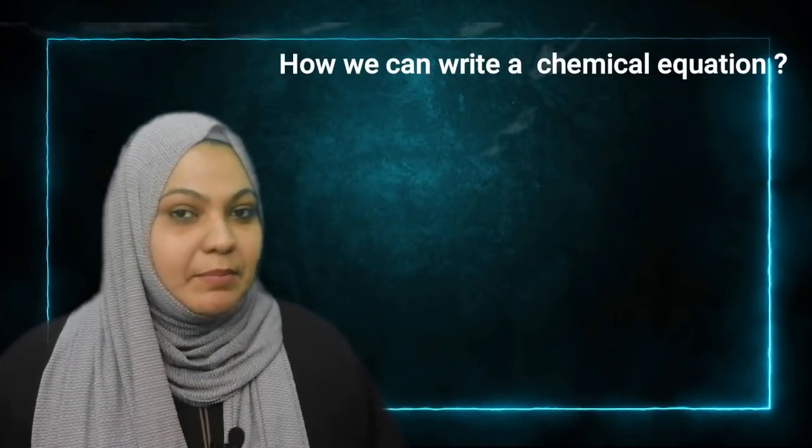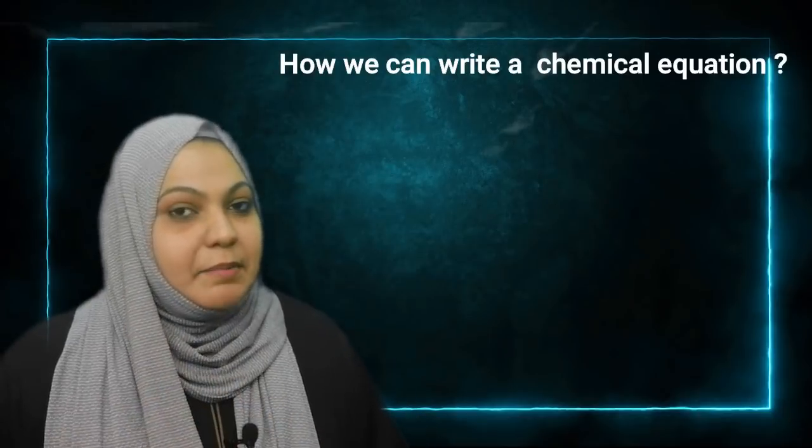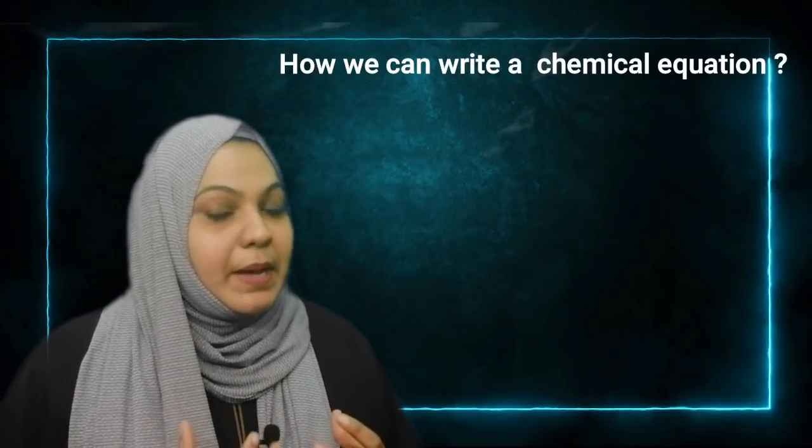Let's see how we can write a chemical reaction. For example, as I already said, magnesium and oxygen combine to form magnesium oxide. Here you have to check whether it is balanced or unbalanced. If it is unbalanced, such a type of chemical reaction is called a skeletal chemical reaction. We should balance the chemical reaction because we should satisfy the law of conservation of mass.